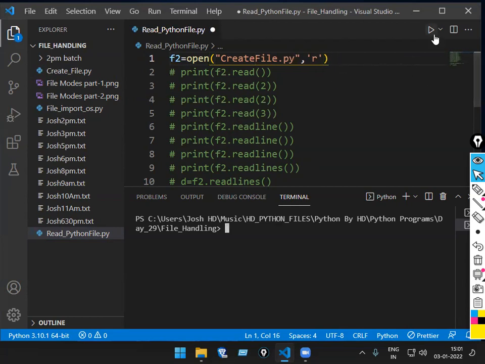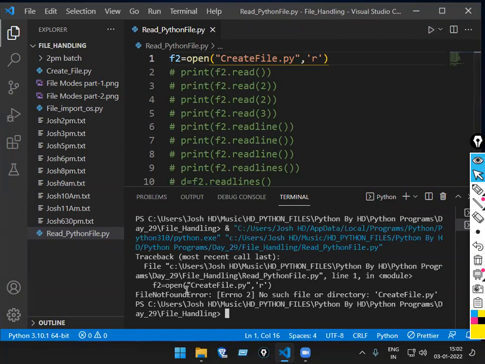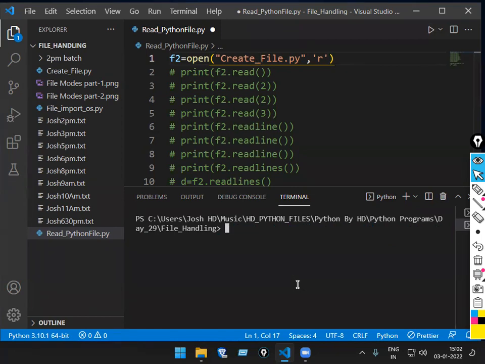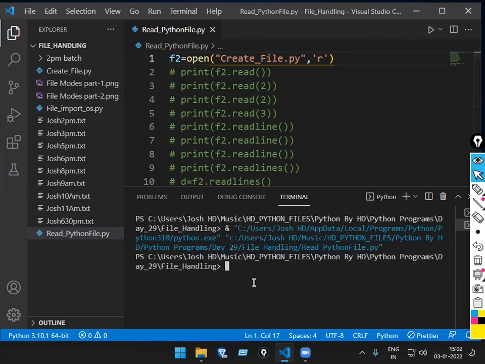What is the output of this now? File not found error. Yes or no? So give the file name properly. Now the file is there. If I run this code, is anything going to happen? Nothing is going to happen because I did not execute any print statement. If you want to see the output, you have to pass f2.read.